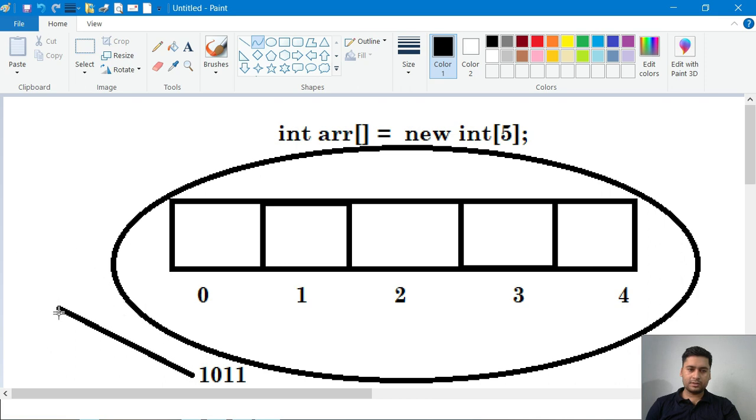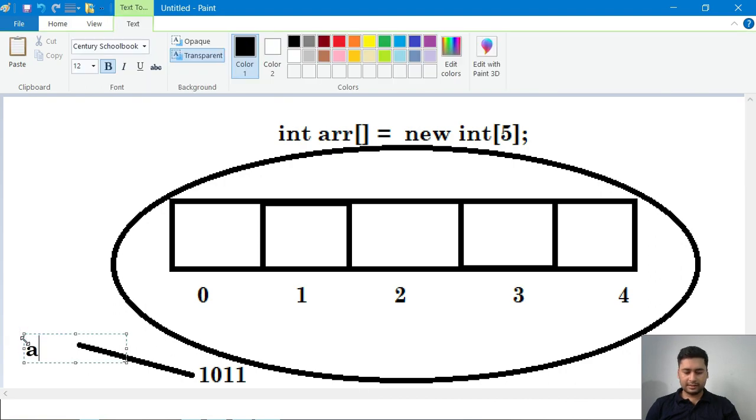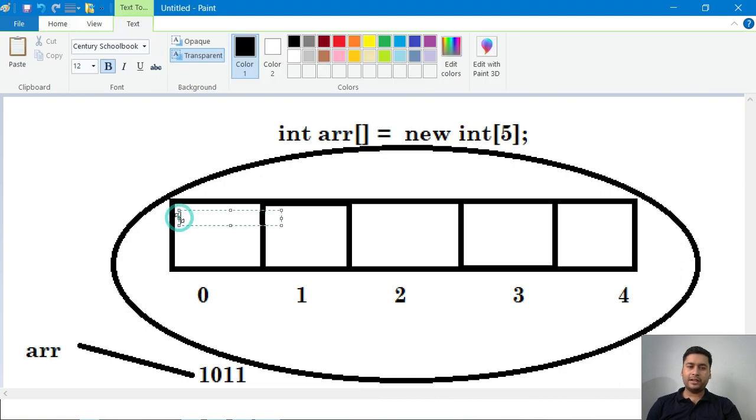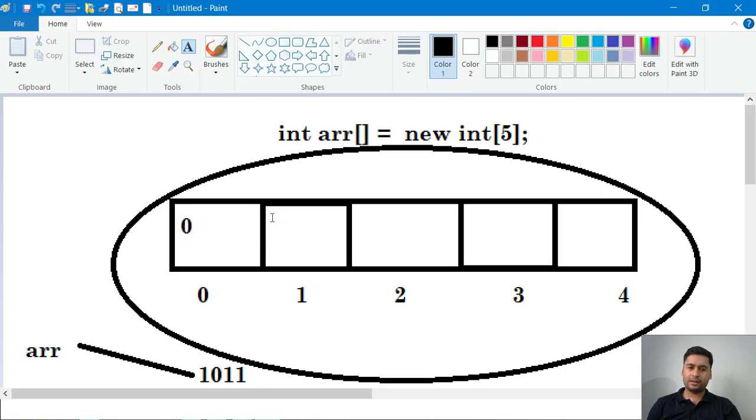In arr. We have one variable called arr, which is the reference. This is the object reference, it will store this whole object. And as of now, by default, if it is an integer type, the compiler will put the value 0.